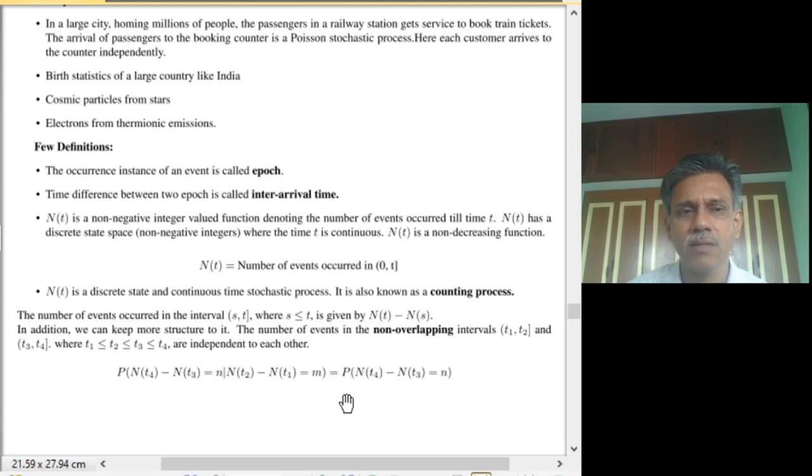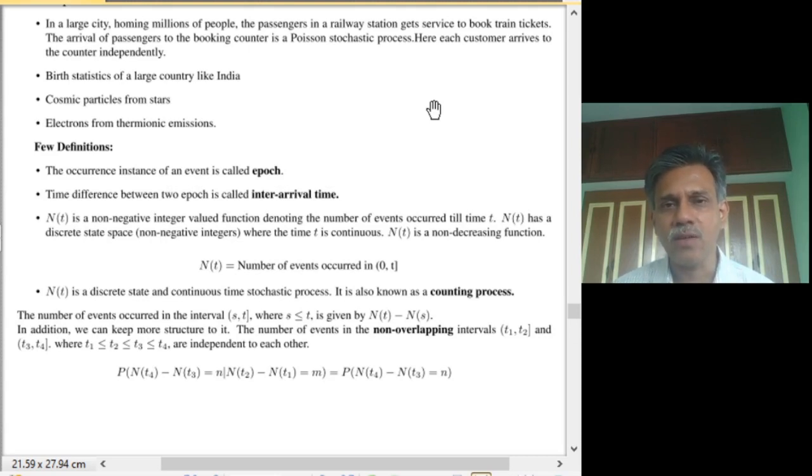This is understandable because let us consider the same example of the number of arrivals of customers to a railway booking counter. If you count the number of arrivals at two non-overlapping intervals, between 10 to 10:30 and 10:30 to 11, the number of customers who arrive between 10:30 to 11 are not going to depend upon the number of arrivals between 10 to 10:30, because these customers would have started from their homes, reaching between 10:30 to 11 in a manner which is in no way correlated with the other set of people who arrive between 10 to 10:30.